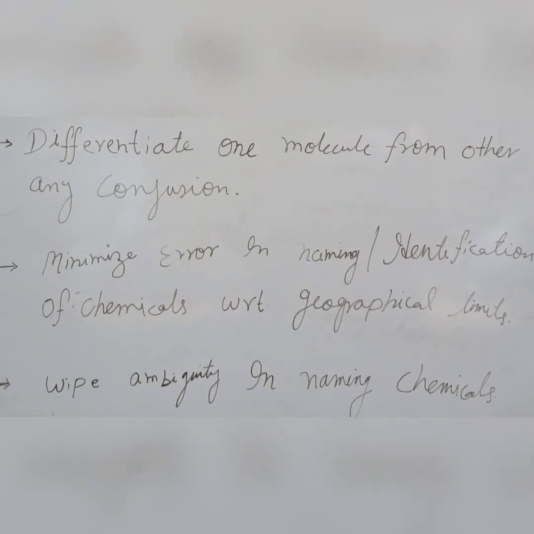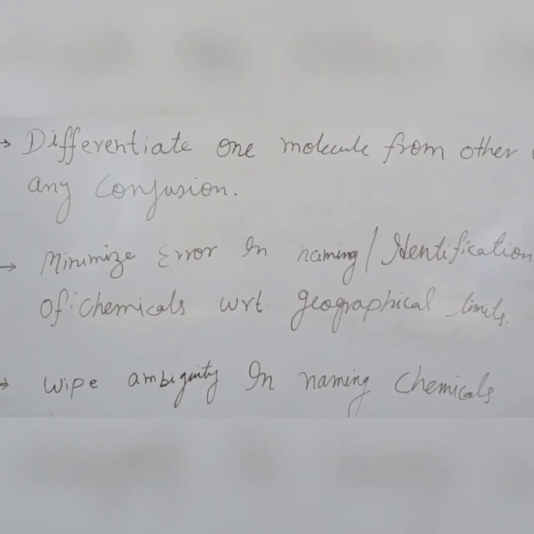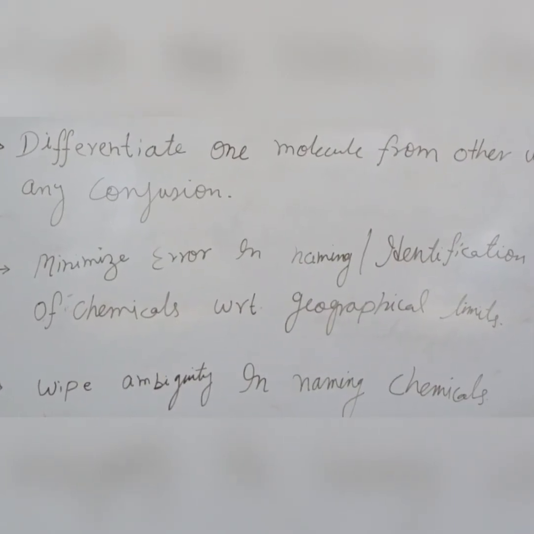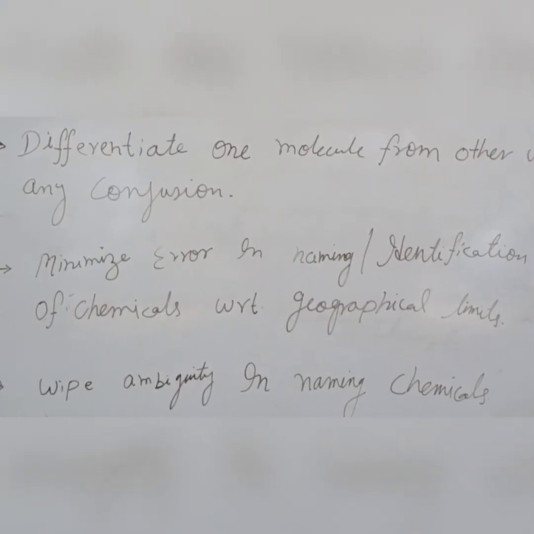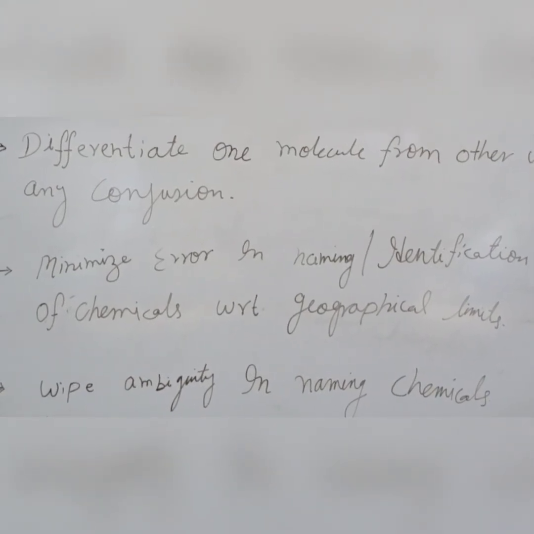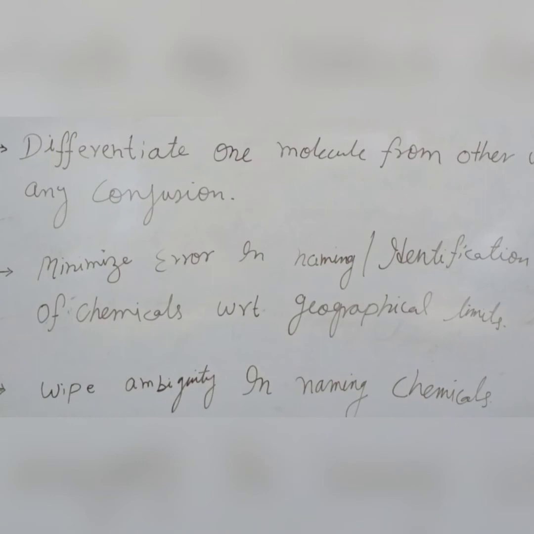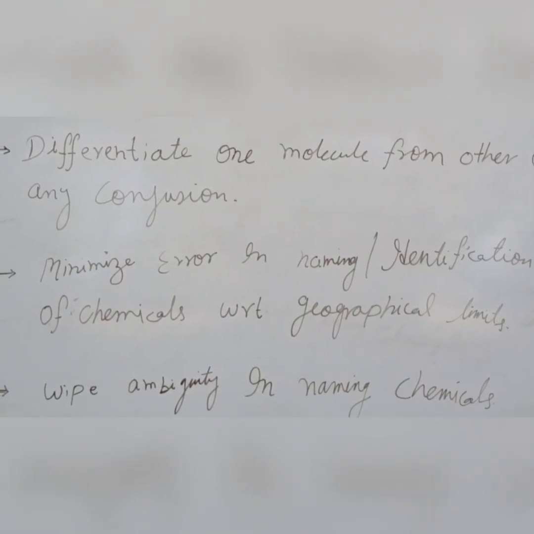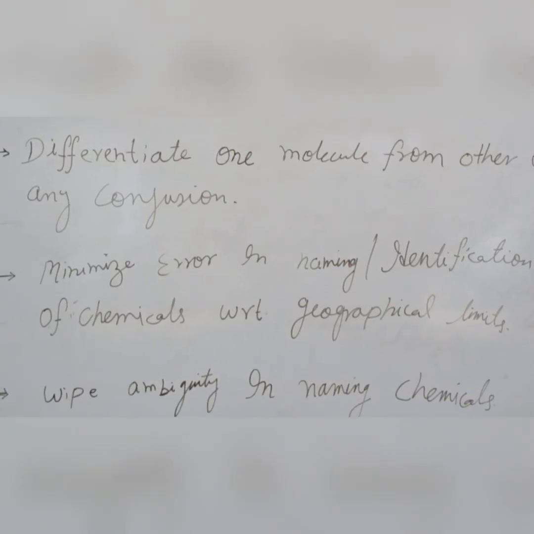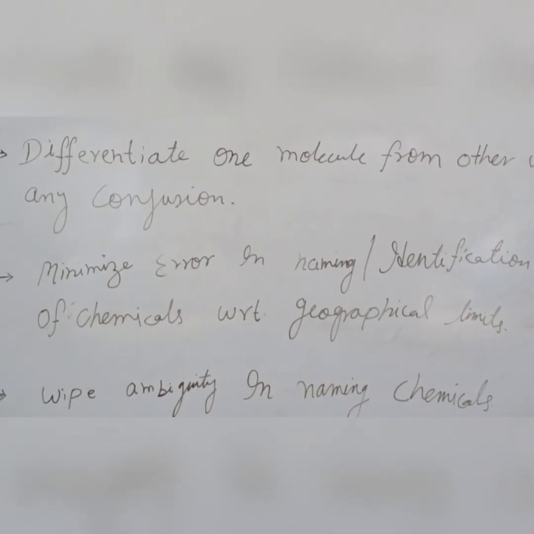That means whatever chemical name is given as per the laid down rule, that name is specific and unique, and it is officially or universally accepted, and it is not discriminated or differentiated from one country to another country.